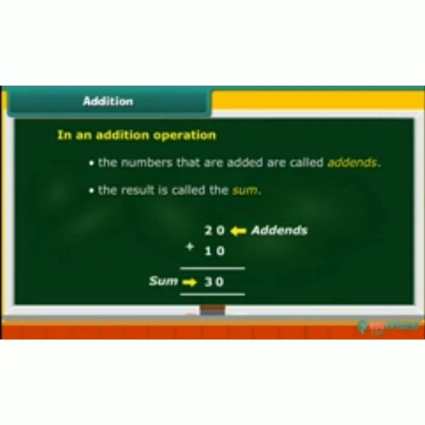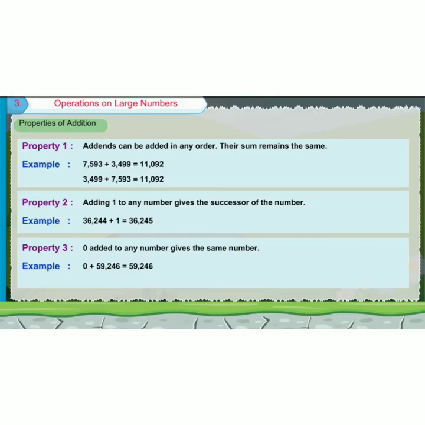First, we are going to see addition. The numbers that are added are called addends. The result is called the sum. When we add 2 numbers, we get the result, and that result is called the sum. So in this operation, 20 and 10 are addends. When you add 20 and 10, we get 30 as the answer. That 30 is the sum. So numbers that are added are called addends, and the result is called the sum.